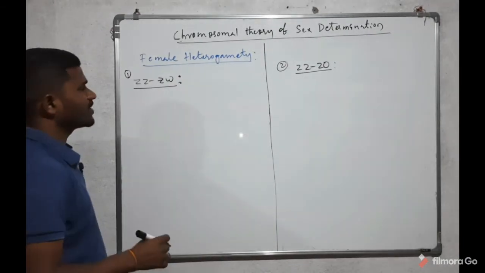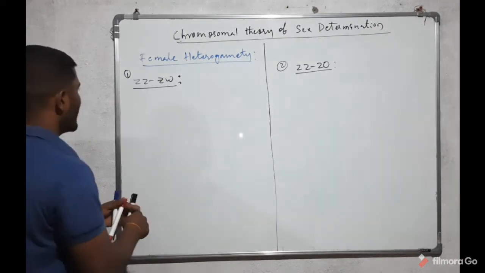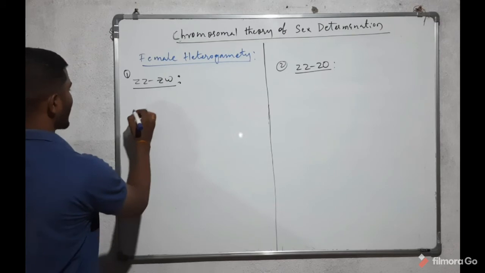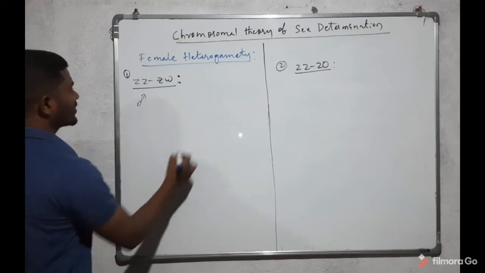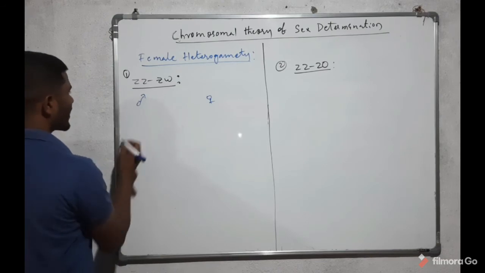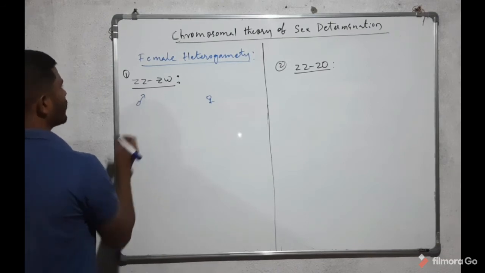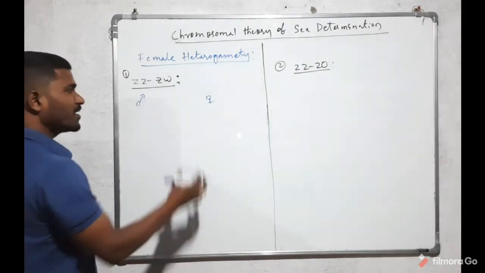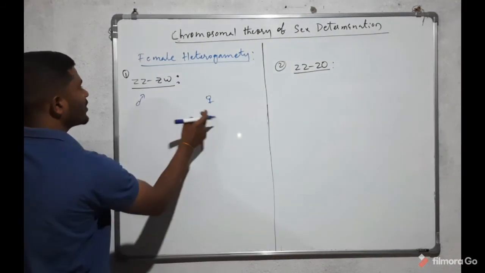In this type, the male organism produces similar gametes and the female produces dissimilar gametes. That's why it is a female heterogamety.